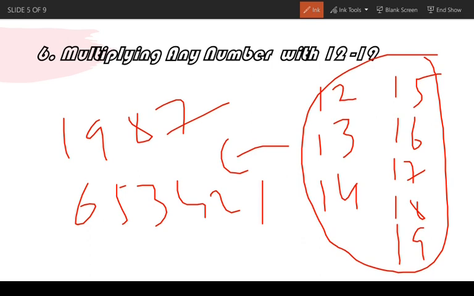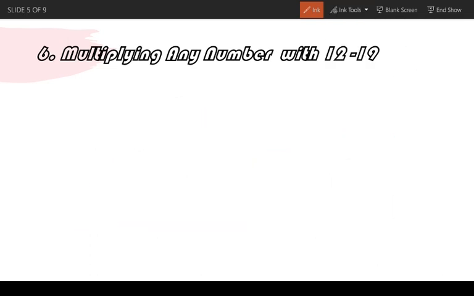The trick is going to be the same for all of 12, 13, 14, 15, 16, 17, 18, 19. Now let's see how you are going to do these types of calculations.